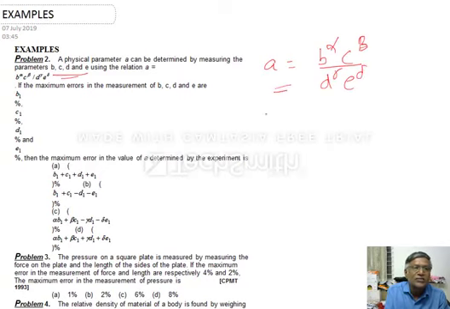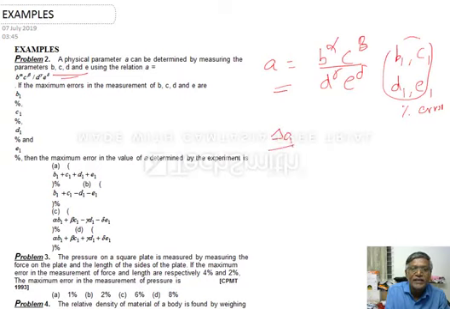This is the thing given to us. Suppose in the measurement of B, B1 is the percentage error, C1 is the percentage error, D1 is the percentage error, and E1 is the percentage error. These are the percentage errors in B, C, D, and E. Now you are interested in finding the value of percentage error.